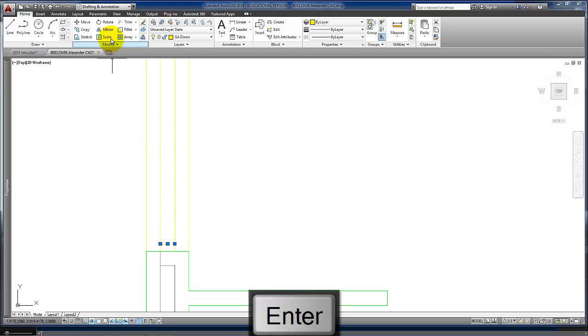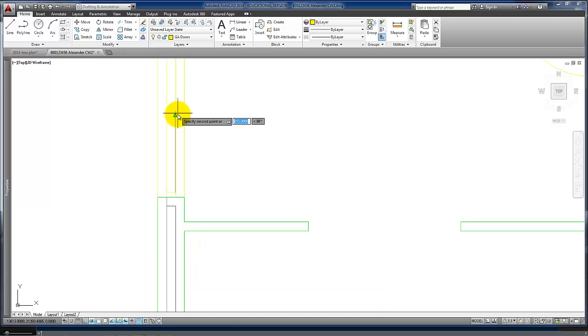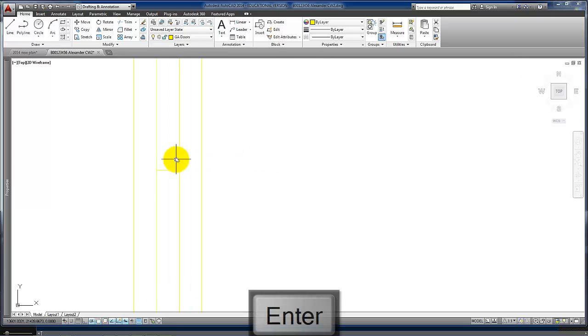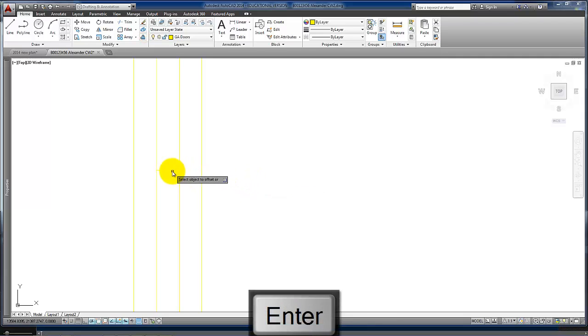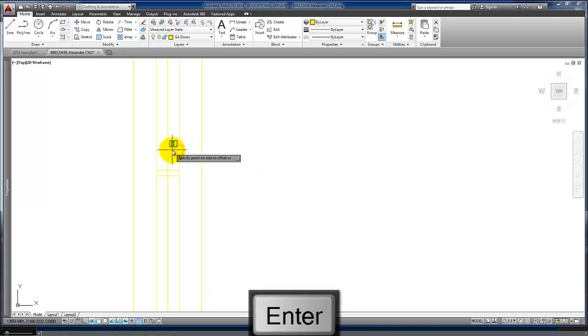Next we need to copy that line to the midpoint of the sliding doors. Then we can offset that by 25 millimeters, and then offset this line over by 50 millimeters.